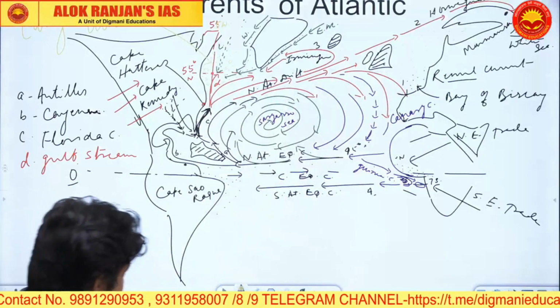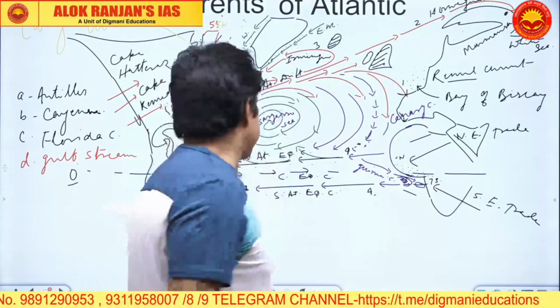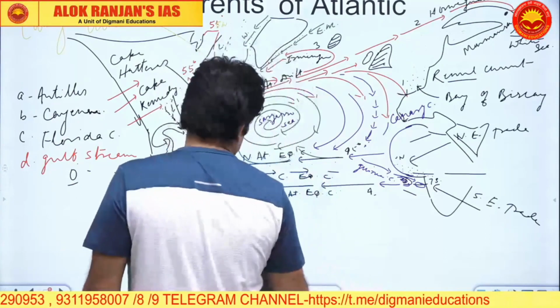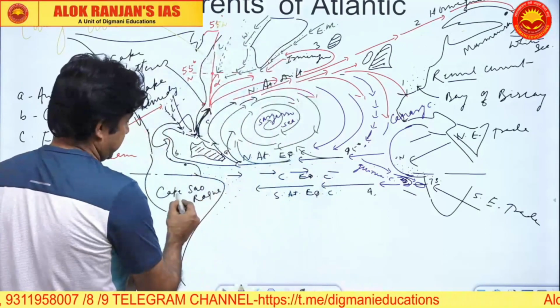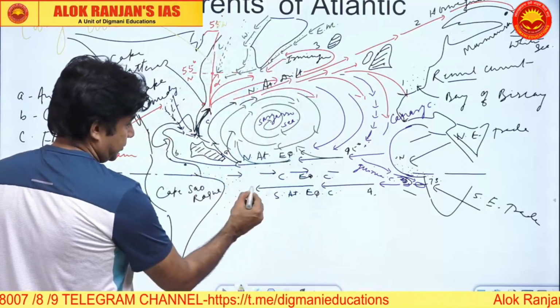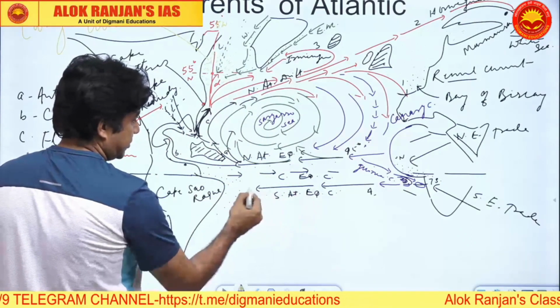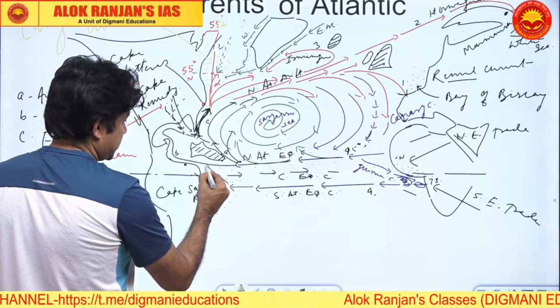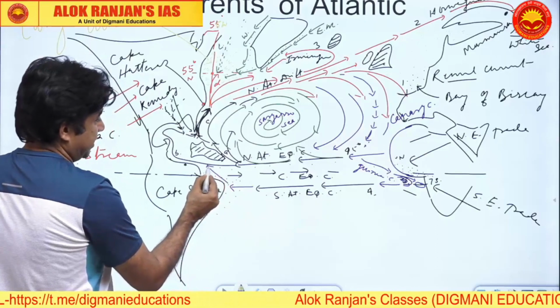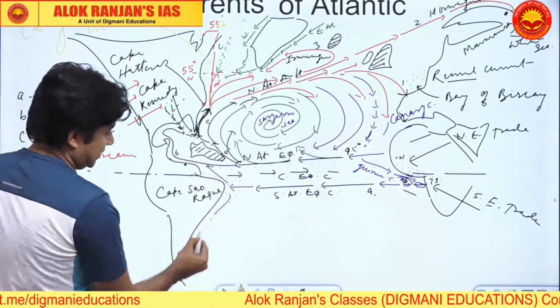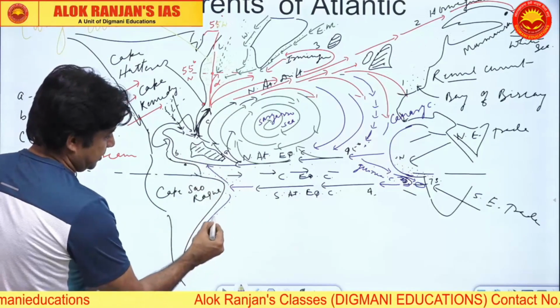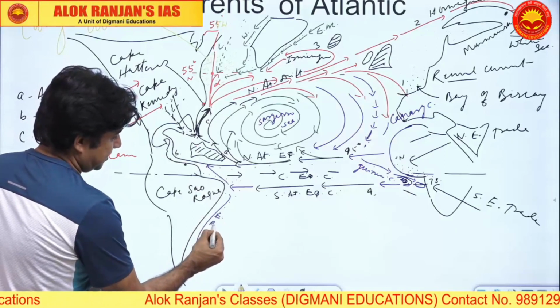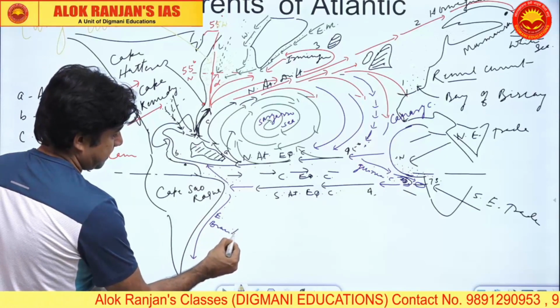Okay, now coming to the Southern Atlantic, and look, we have this Cape Saurok here. So this South Atlantic equatorial current will hit Cape Saurok, and one of the bifurcations will superimpose the Guinea current, and the other one which is reaching in this zone will be called the Eastern Brazilian current.